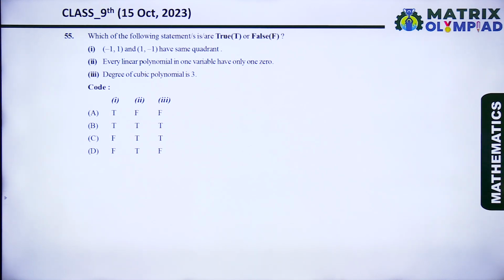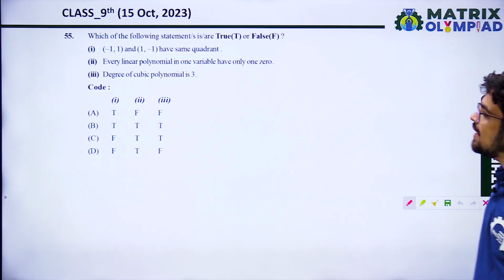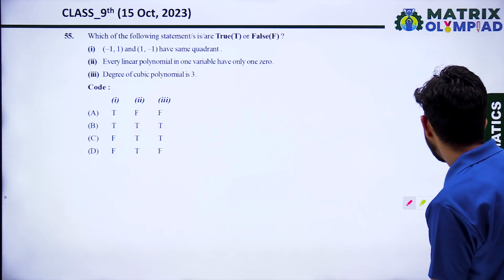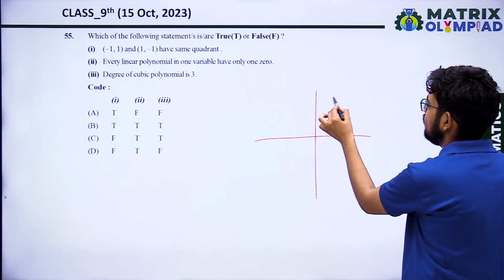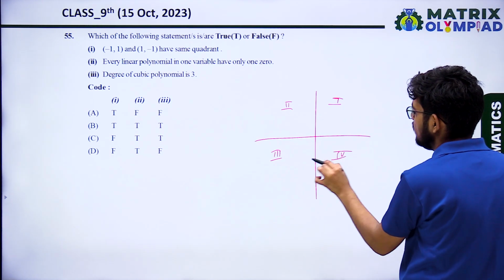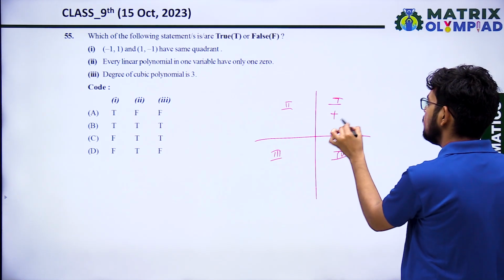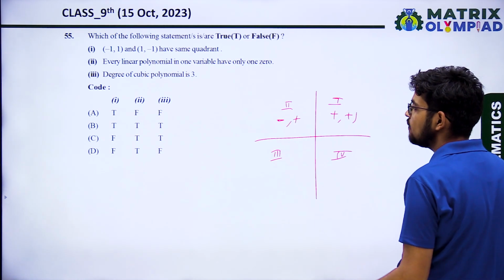Now next, which of the following statements are true? Minus 1, 1 and 1, minus 1 lie in the same quadrant. Let's see. That is the first, the second, the third, the fourth. In the first quadrant, both are positive. In the second quadrant, x is negative, y is positive.